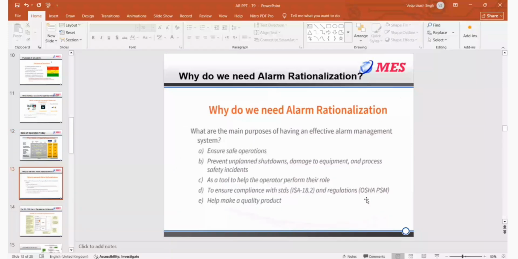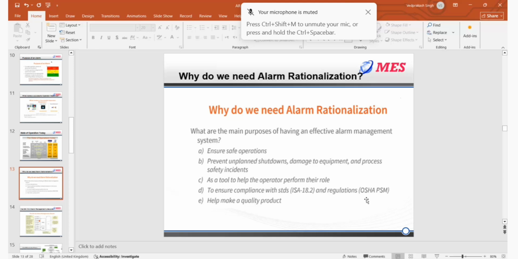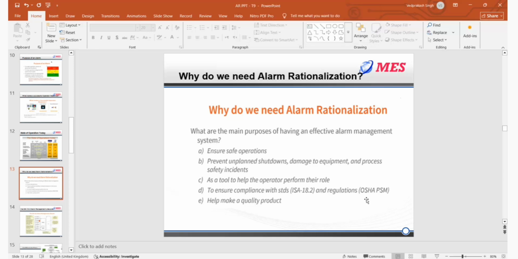So now we are talking about why to do the rationalization: to ensure that the operator gets a credible alarm, to ensure safe operation, and of course we need to prevent unplanned shutdown and damage to equipment and processes, and we need to ensure that operator performance is up to the mark.